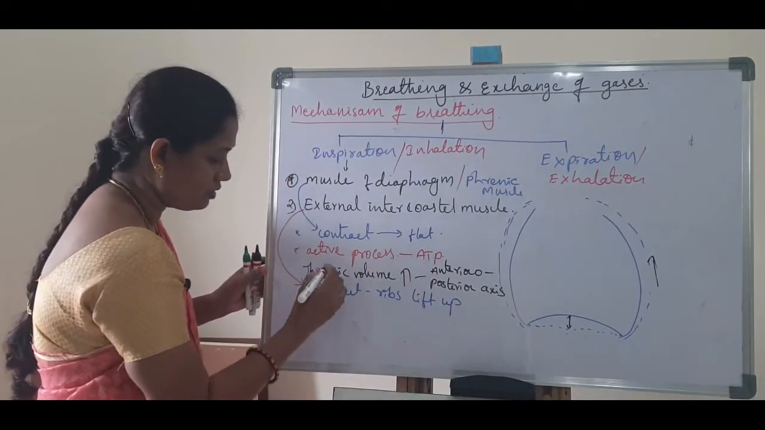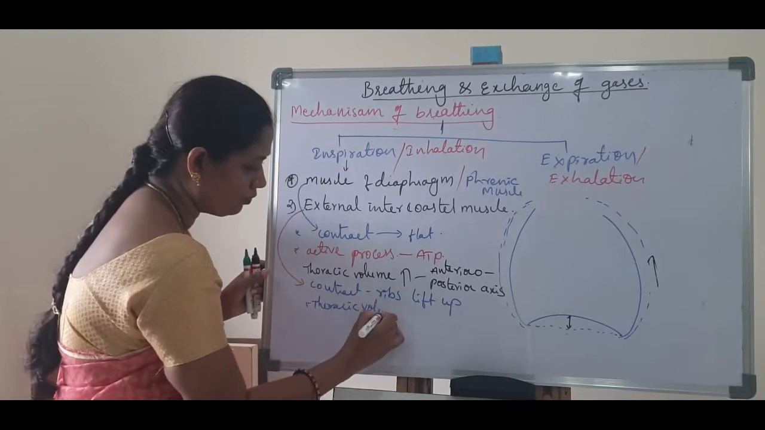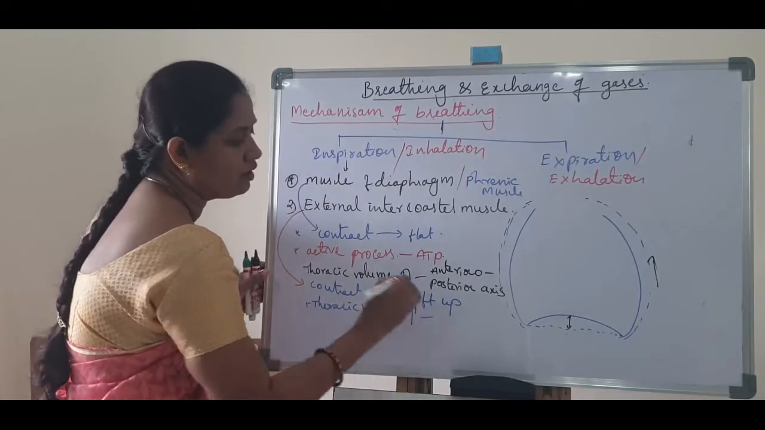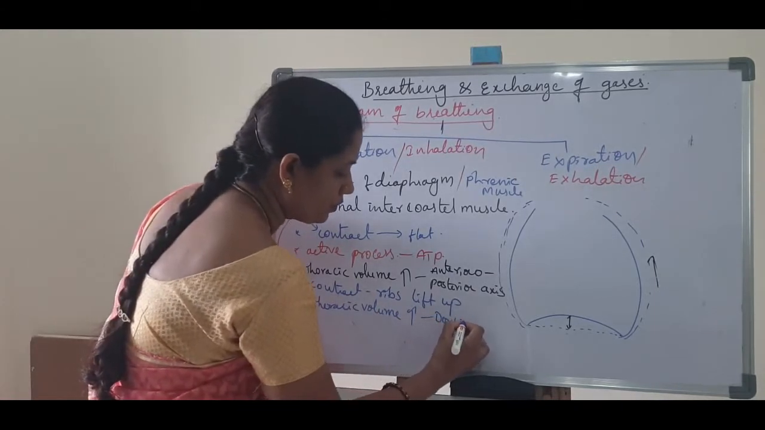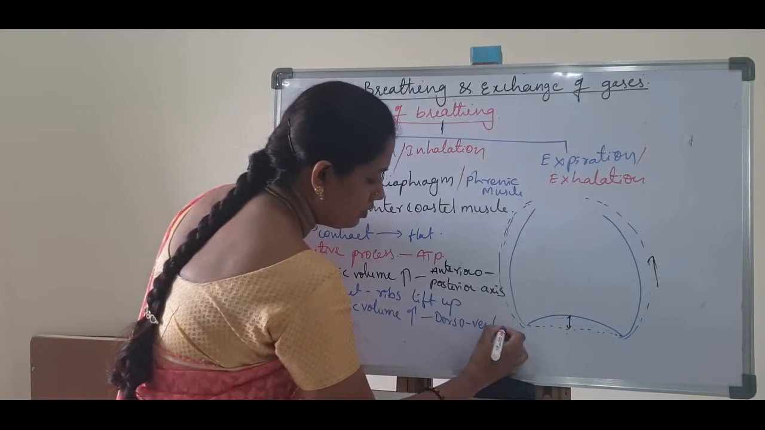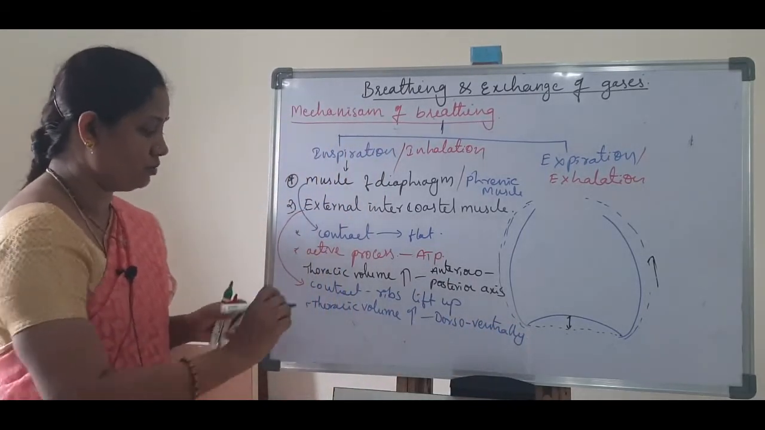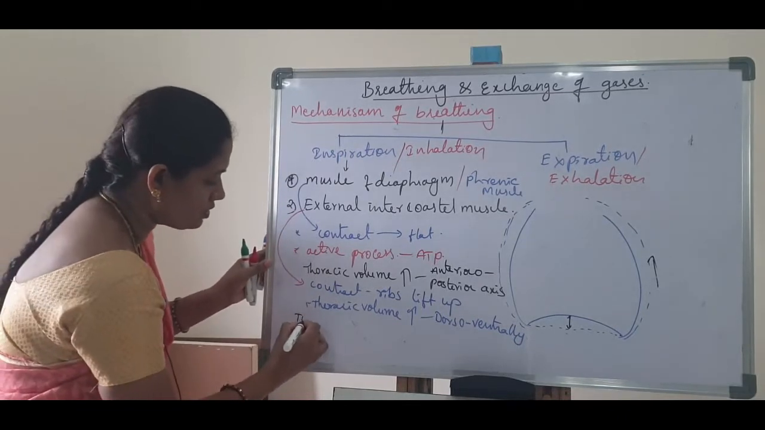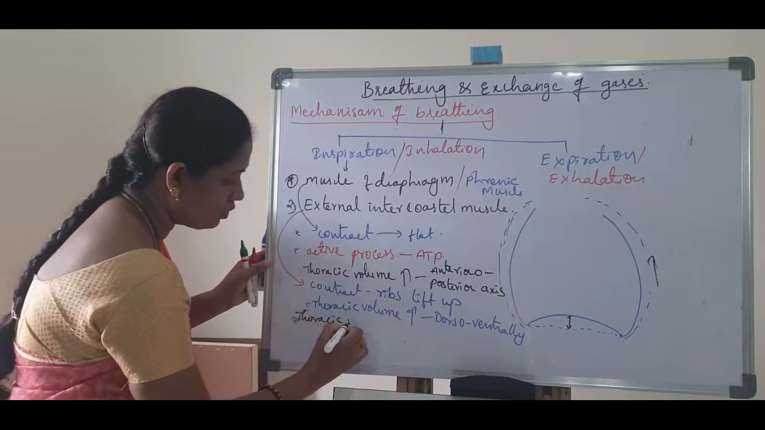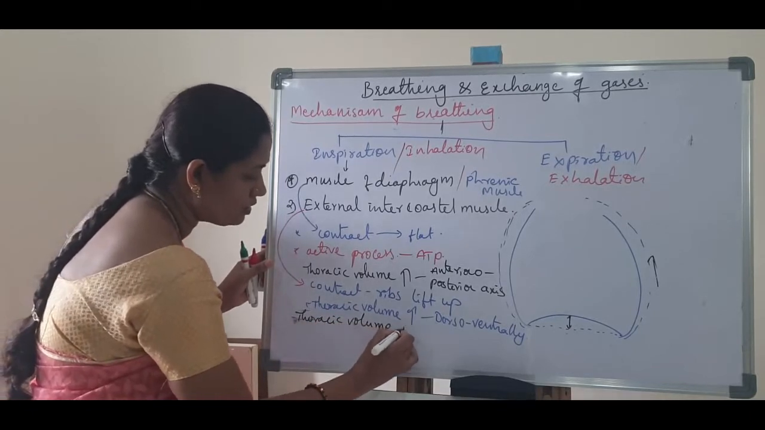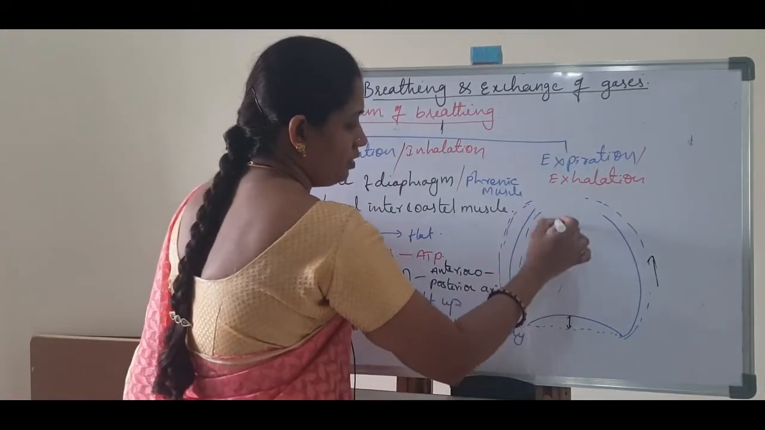So as a result, this thoracic volume increased. Increased in which way? Dorsoventrally. So finally, the thoracic volume is increased. So as a result, what will happen here in this thoracic cavity?